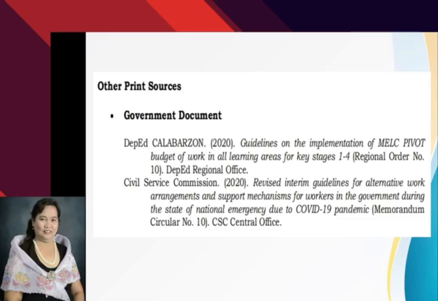Another one, Civil Service Commission, 2020, enclosed in parentheses. Revised interim guidelines for alternative work arrangement and support mechanisms for workers in the government during the state of national emergency due to COVID-19 pandemic. Then, in parentheses, Memorandum Circular Number 10, period, CSC Central Office.